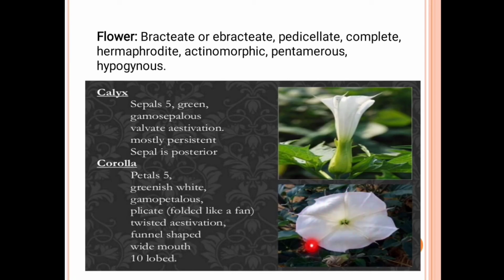It means they are fused together, but here there are 2 lobes per petal. This is called the mouth of 10 lobes, and the aestivation is twisted, meaning one inner one outer. The second one is attached to the first one, inner outer. So this arrangement is called twisted aestivation.